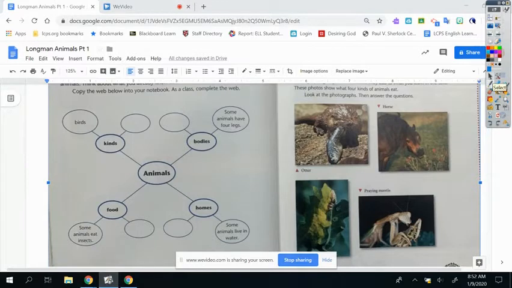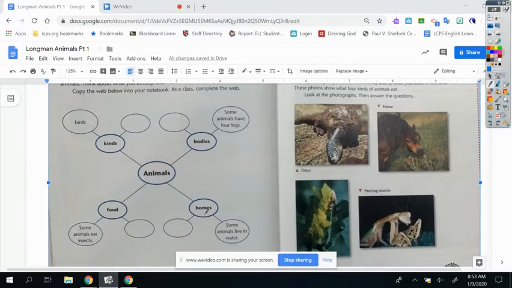So this is called a web, okay? So in the middle, we know that we're going to be talking about animals, okay? This is a really, really good pre-writing strategy, okay? So animals is right in the middle. And we know, everyone knows about animals, right? So we're going to think about the kinds of animals we know, the bodies, what they look like, how they're shaped, what kind of food they eat, and what kind of homes, okay? So we're going to think about those things, okay?